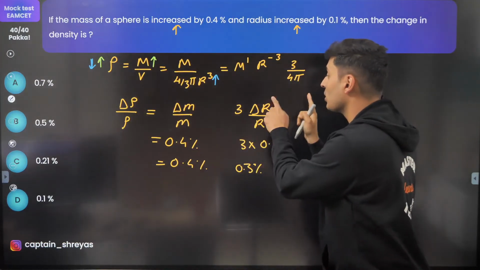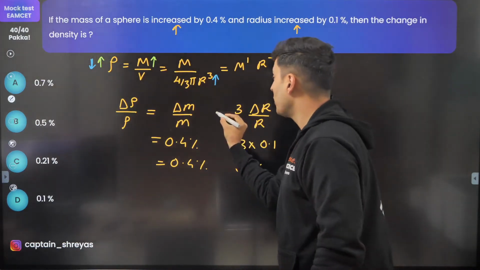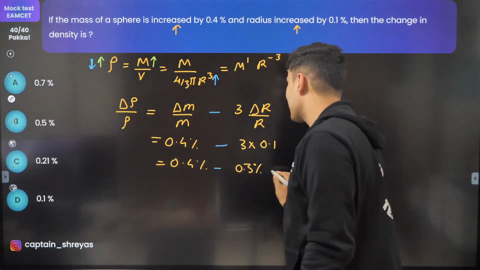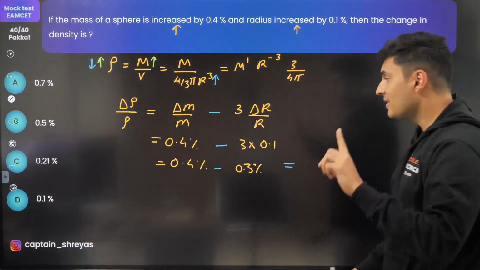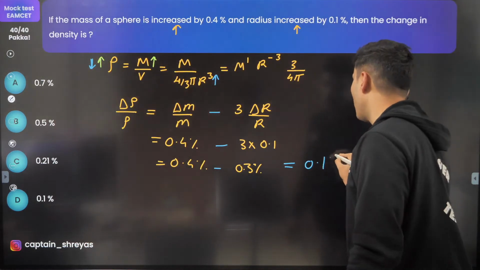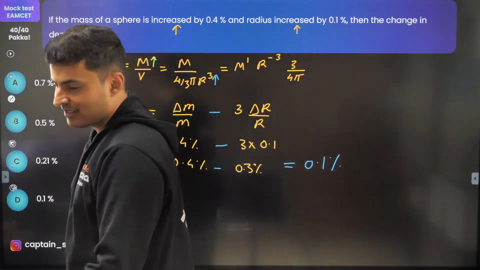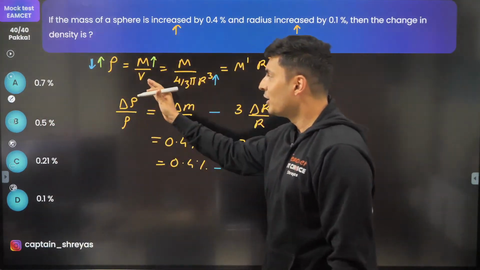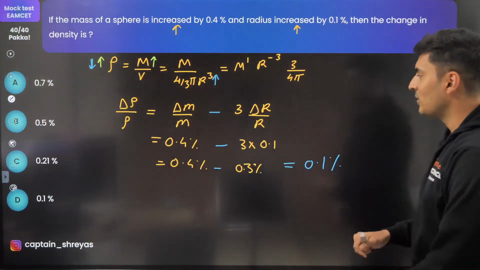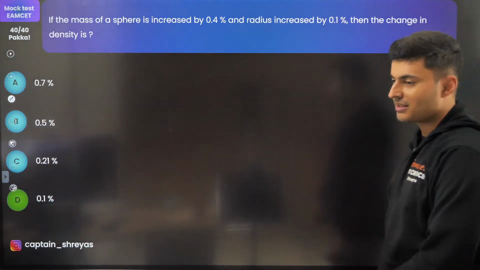So the contribution of radius is not plus. The contribution is minus. Hence the answer is 0.4 minus 0.3, which is 0.1%. Many students mark 0.7%, but no, that's not the answer. The correct answer is 0.1%.